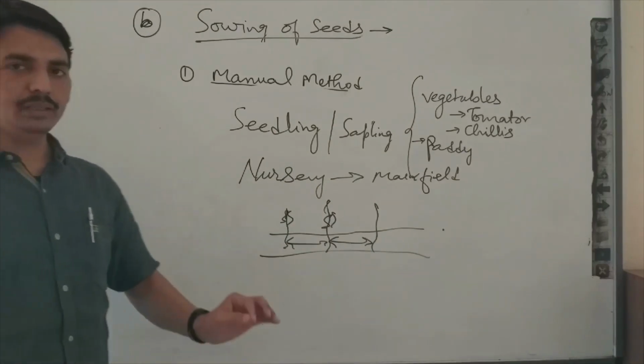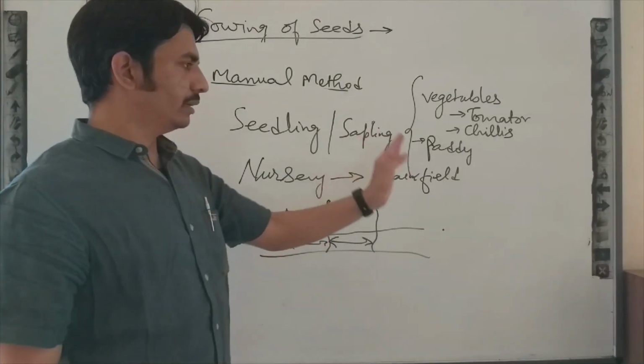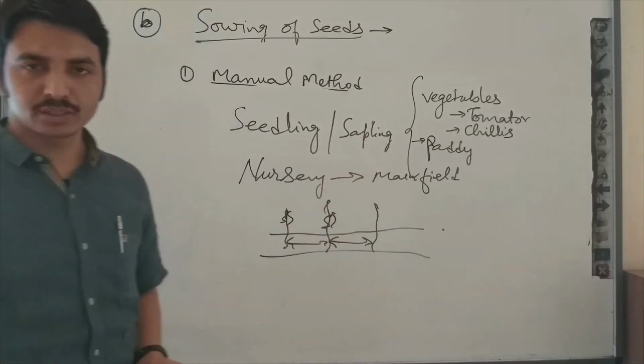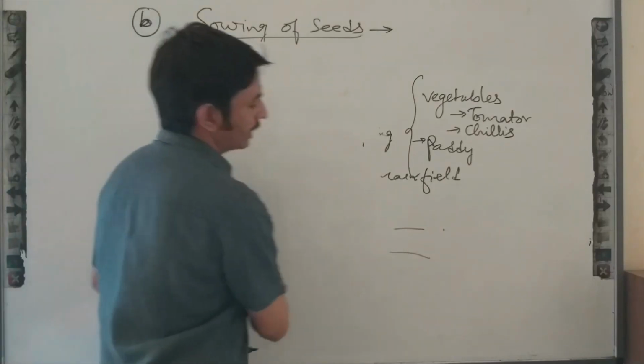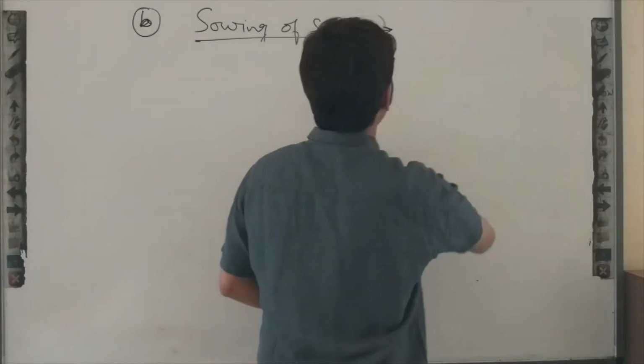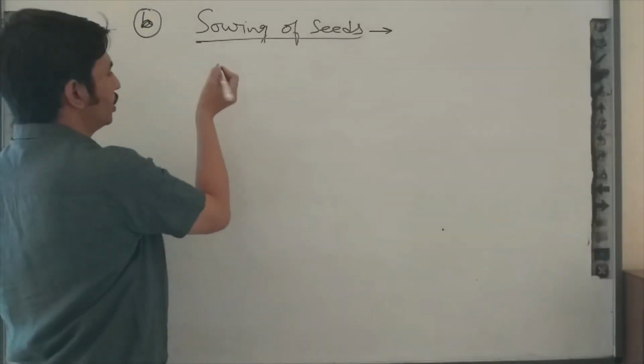So these plants will not have to fight for their required nutrients. These are the methods we can perform manually for sowing, and another method we can perform with the help of tools.